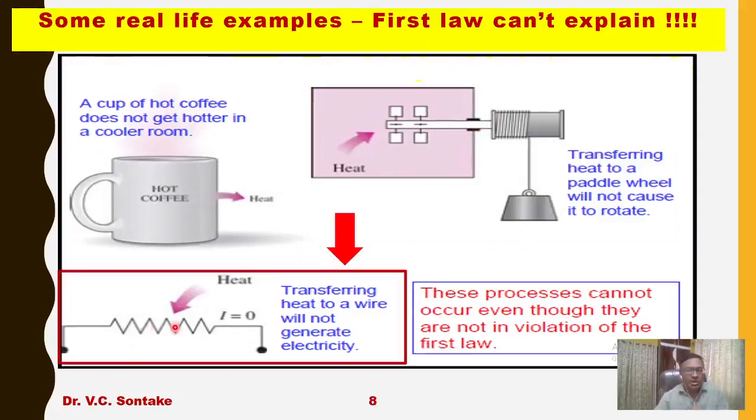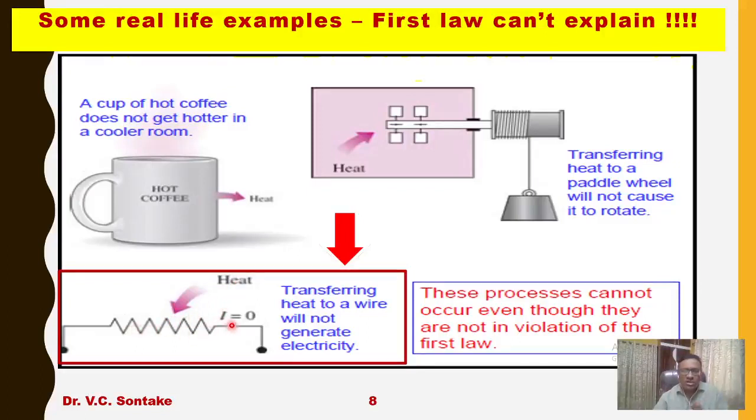In the third example, let us take an electrical conductor. When electricity of current I is passed through this electrical conductor, what happens? Because of the Joule's effect, because of the electrical resistance of this conductor, some amount of electricity will be converted into heat, and here some energy conversion is taking place.